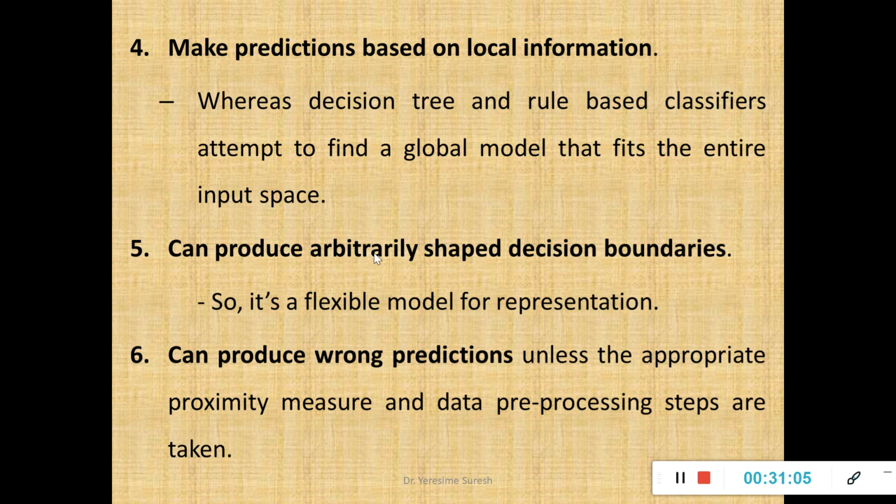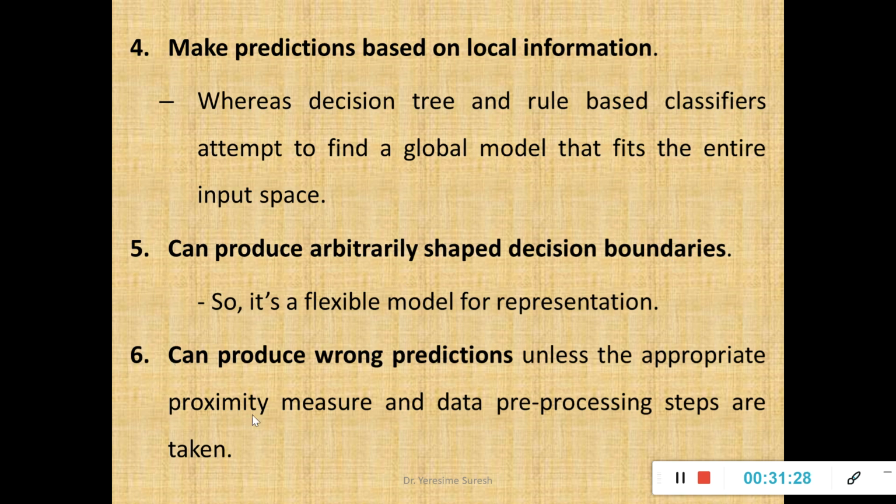They can produce arbitrarily shaped decision boundaries. When I go on grouping the examples, we saw an example, I start grouping positive and negative examples. If I draw a circle for all those k nearest neighbors, the decision boundary is arbitrarily shaped. I can't have a square, a rectangle or a circle, it might vary.